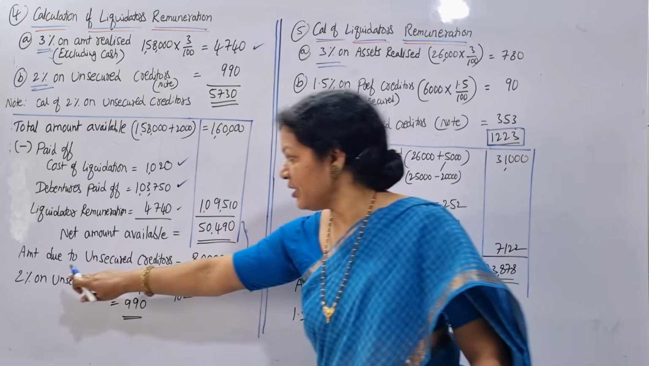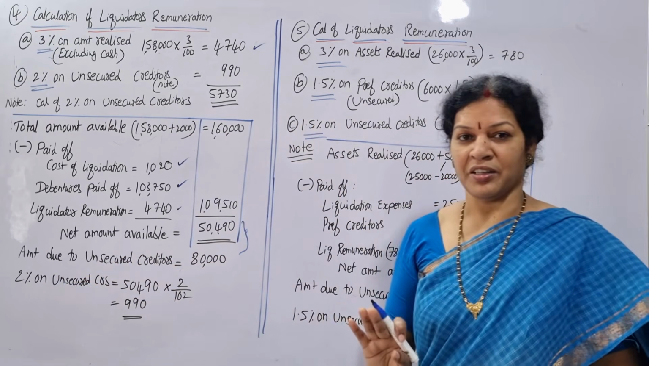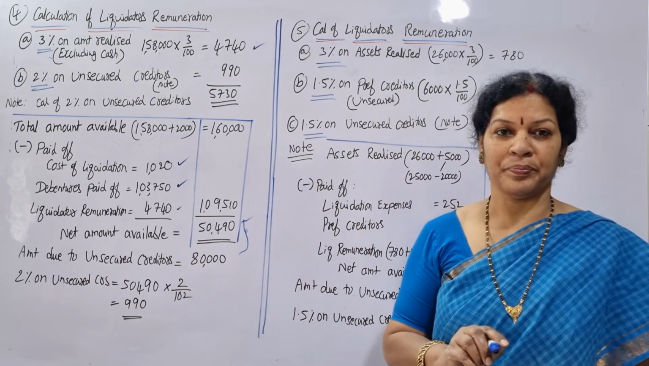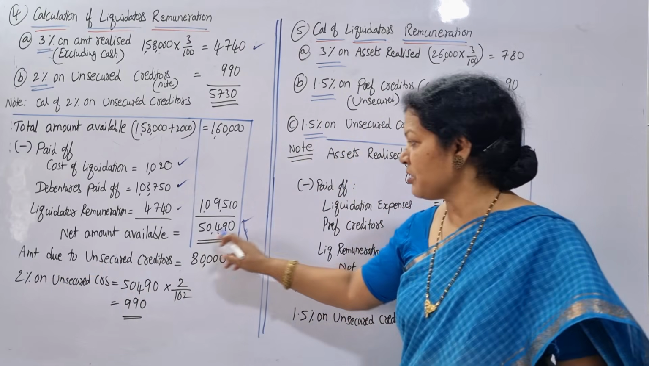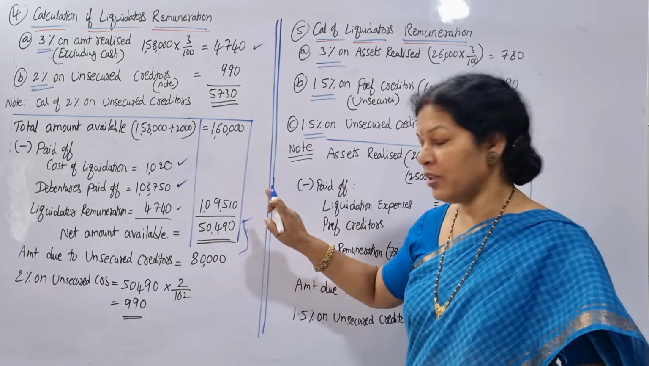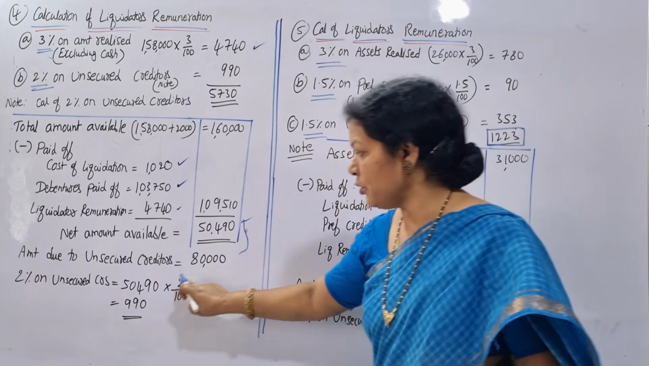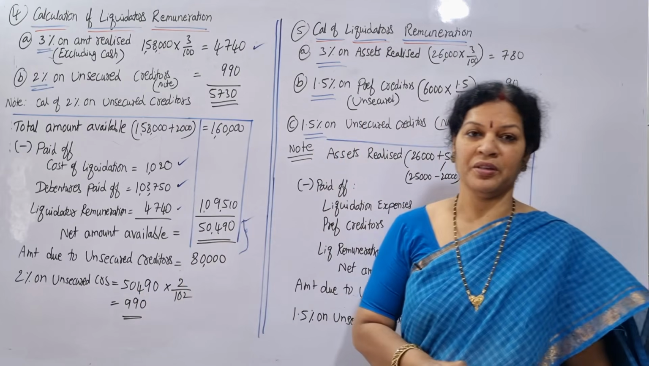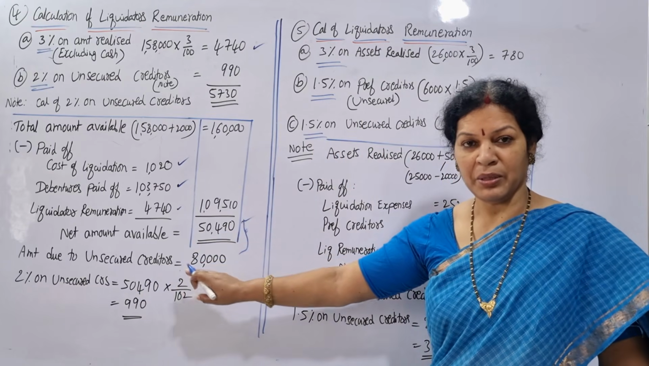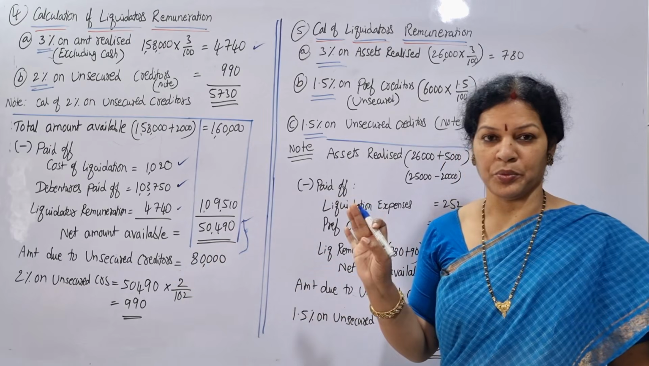So for that, here 2% is for unsecured creditors. That is equal to this amount we are taking, the due amount. So this amount is available. What is the amount available? 50,490 is available. So this we are taking into 2 by 102. After all adjustments, we have this much amount. Amount available into 2 by 102.